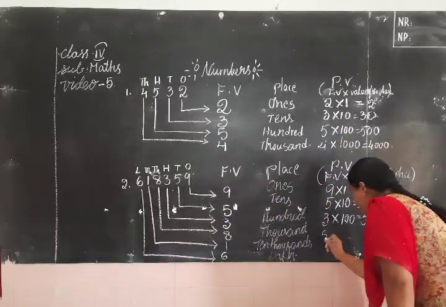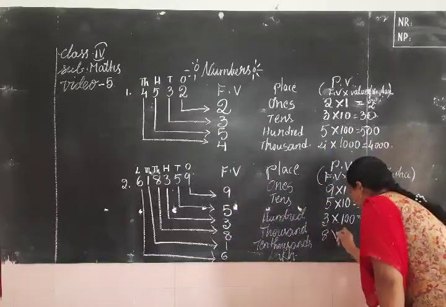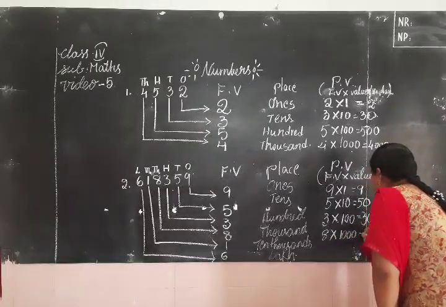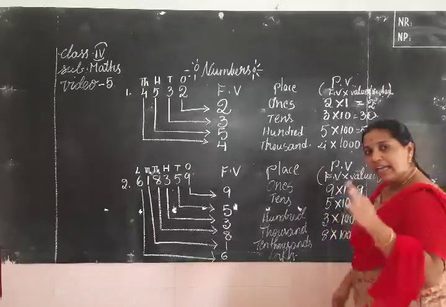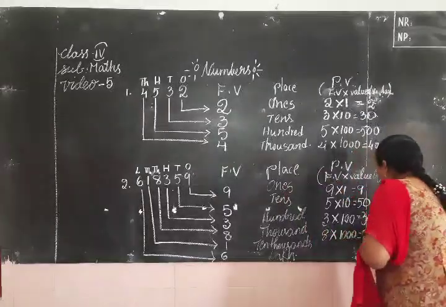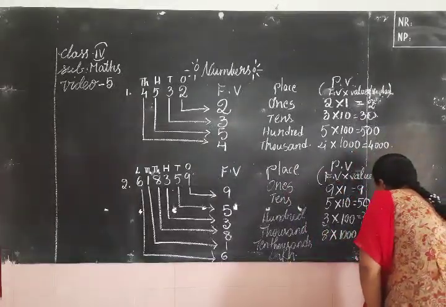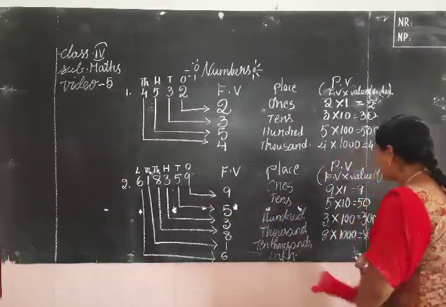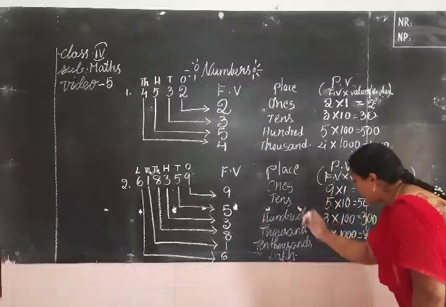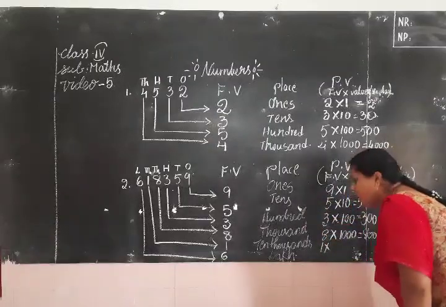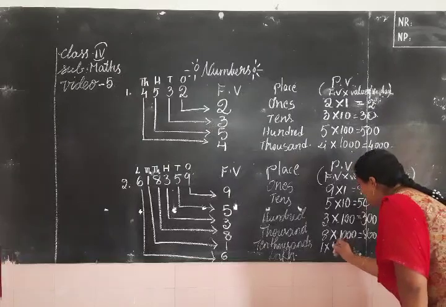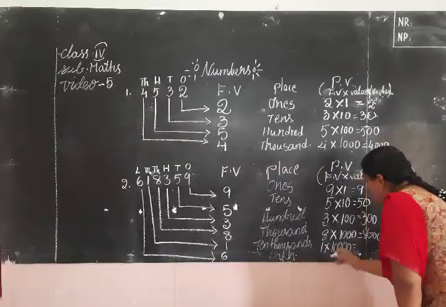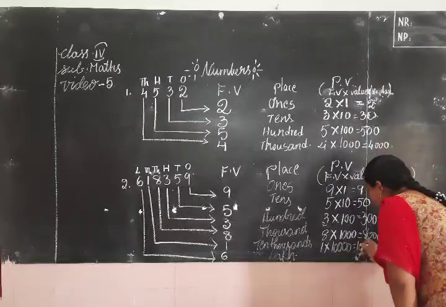Now coming to 8 in the thousands place. The place value of 8 is 8 multiplied by 1000. It means 1 followed by how many zeros, children? 3 zeros. 8 into 1000. Yes, 8,000. Now, 1 in ten thousands place. So, the place value of 1 is 1 into 10,000. 10,000 means how many zeros? Yes, 1 followed by 4 zeros. So, 1 into 10,000? Yes, 10,000.